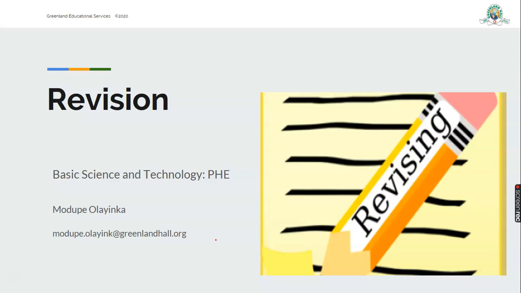I'll be using this week and next week to do the revision because the topics are six. As you'll be seeing in the next slide I'll be showing you, I will divide it into two groups. I'll do three revisions for you today, and then next week we'll do the remaining three revisions. So the topic we'll be talking about today is revision.